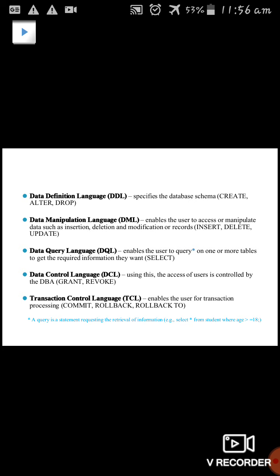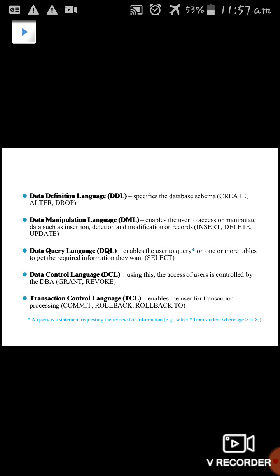If you want to rearrange or alter the schema structure, the first is the roll number, and next we insert a field called register number. In this case the structure is rearranged, right? For that purpose we use the command called alter. Next, drop is used to delete the database structure.